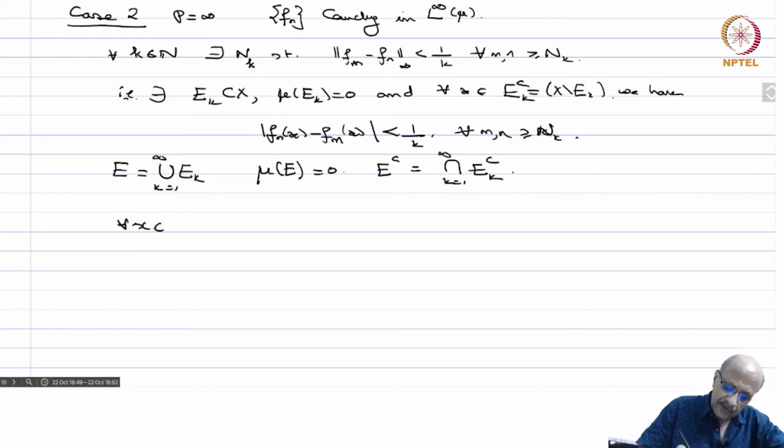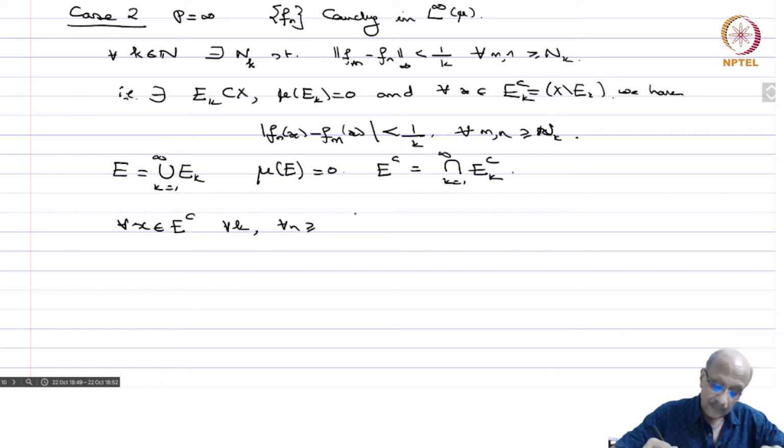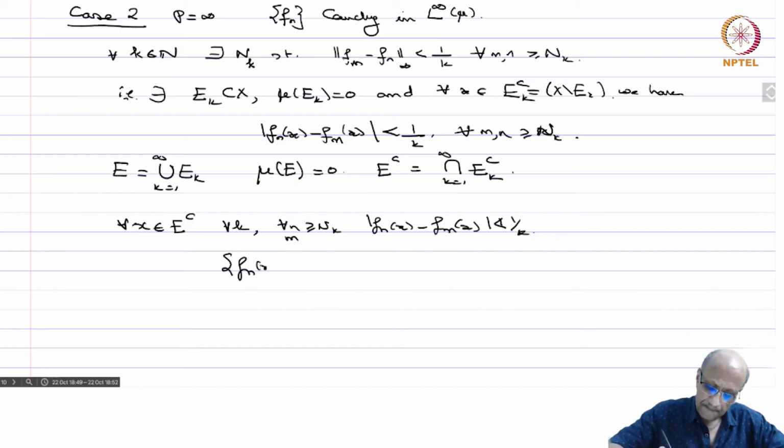So for all x in E complement, which is the complement of a set of measure 0, you have for every k and for all n greater or equal to n_k, we have |f_n(x) - f_m(x)| is less than 1 by k, and therefore f_n(x) is Cauchy, uniformly Cauchy in fact, in E complement.